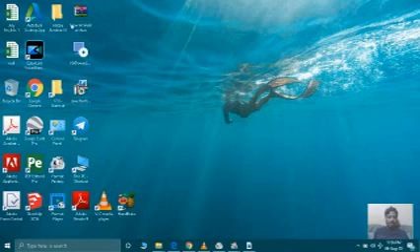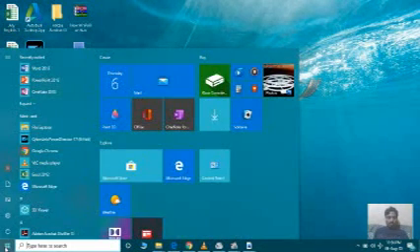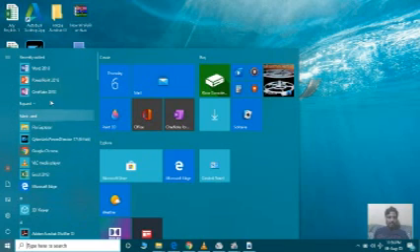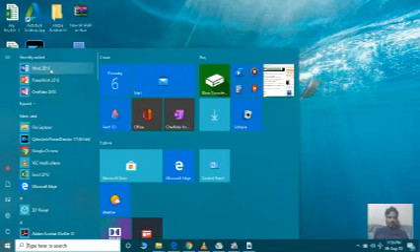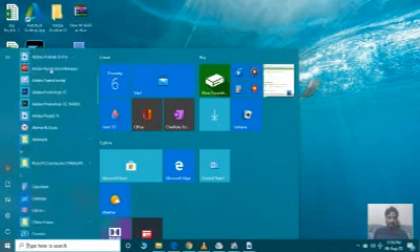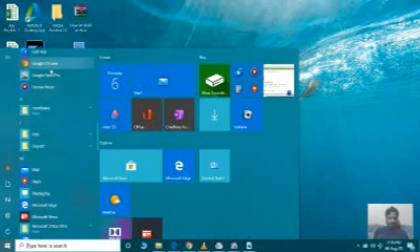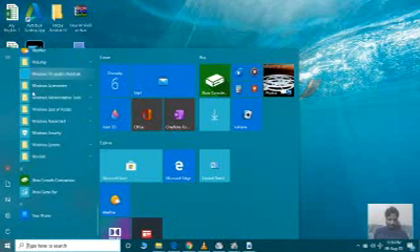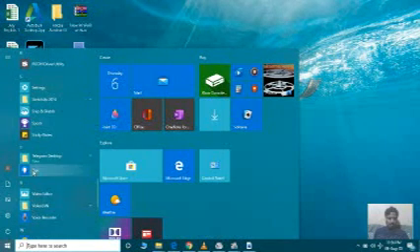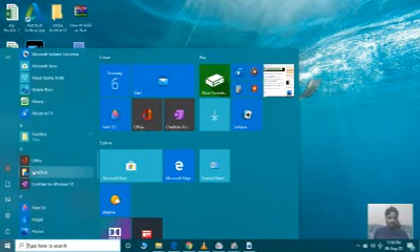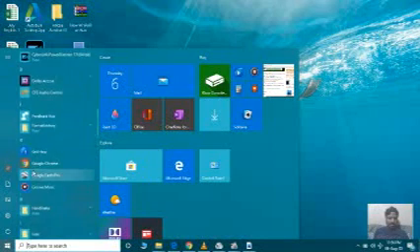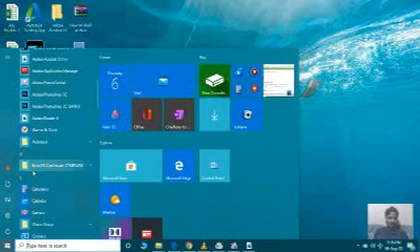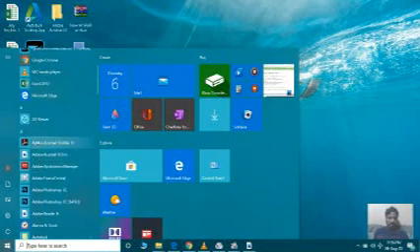Suppose here you want to open a Word file. So what you need to do, click on start, then afterward here we have Word 2013. If you have not recently used it, then where will you get this? In Windows 7 we have all programs, but this time in Windows 10 we don't have all programs.